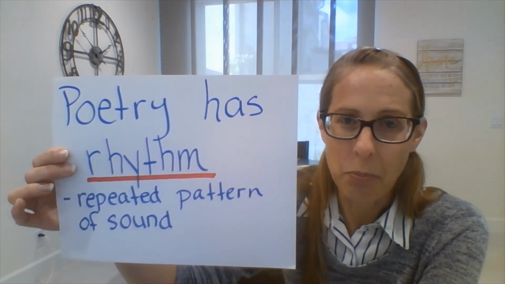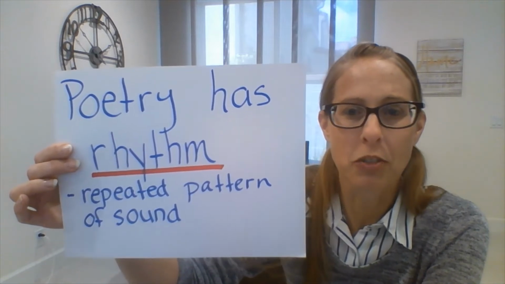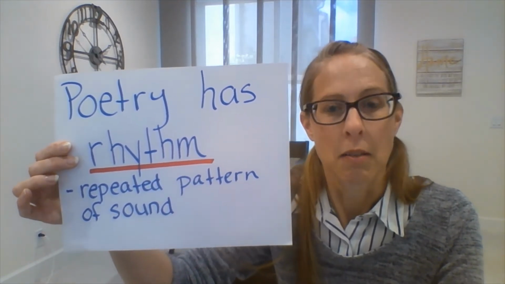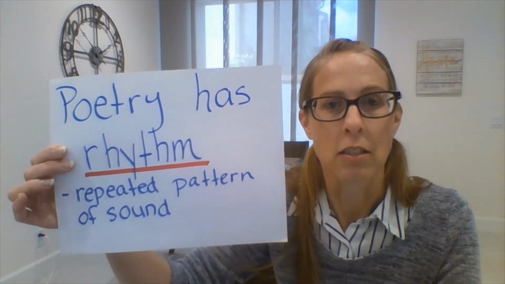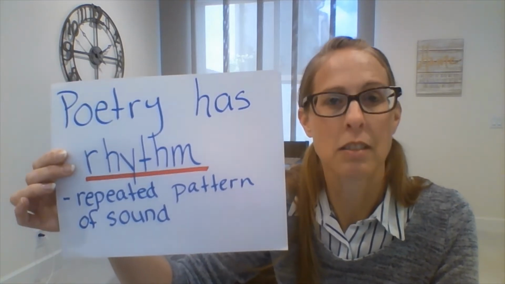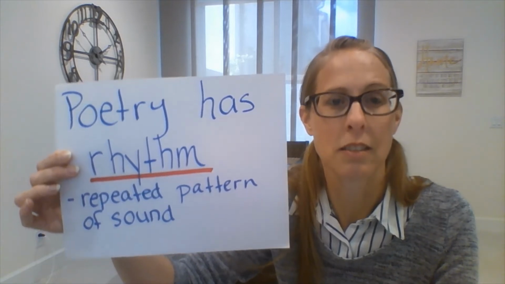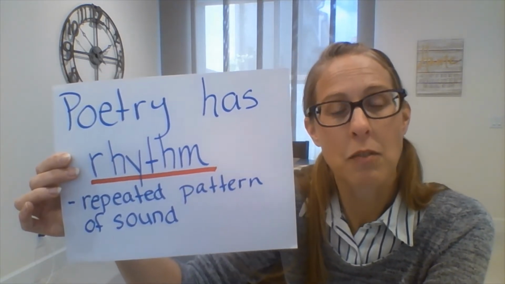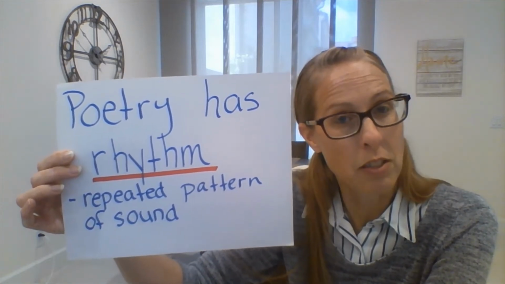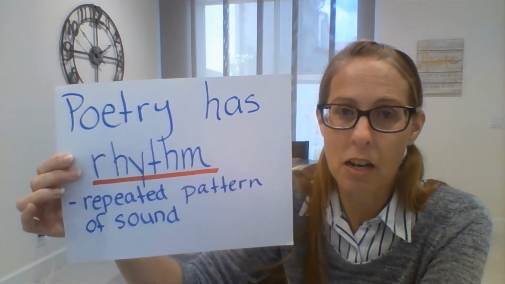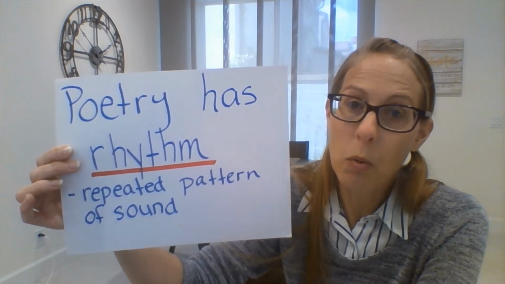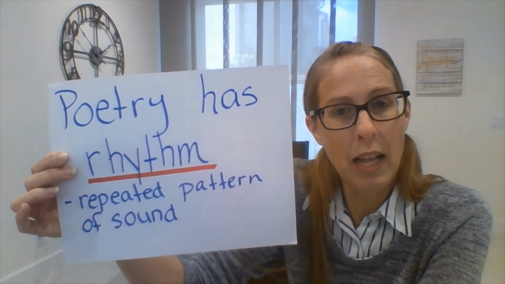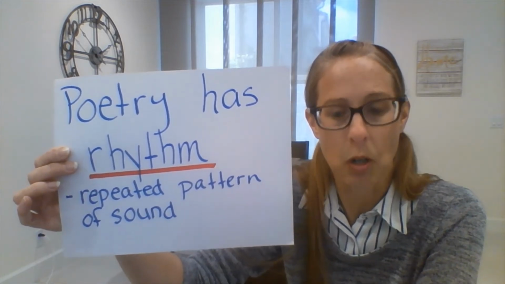Poetry has a couple things, but today we're going to focus on poetry having rhythm, which is like a repeated pattern or sound, like dun, dun, dun, dun, dun, dun, dun, dun. That would be a rhythm of a song. Poetry also has rhythm. And believe it or not, boys and girls, if you love music and you like songs, those are all poems put to the sound of a rhythm or beat. So most poems will have some type of rhythm or beat to it.